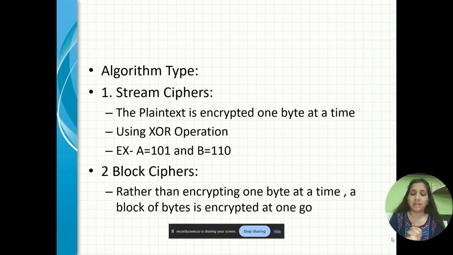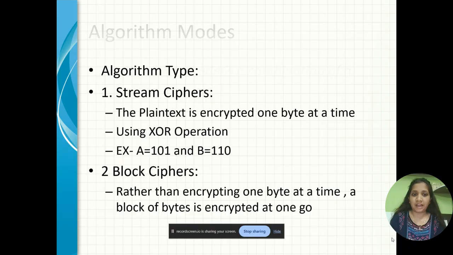The first type is stream cipher. The plain text is encrypted one bit at a time using the XOR operation. For example, A equals 101 and B equals 110. The second algorithm type is block cipher. Rather than encrypting one bit at a time, a block of bytes is encrypted in one go.